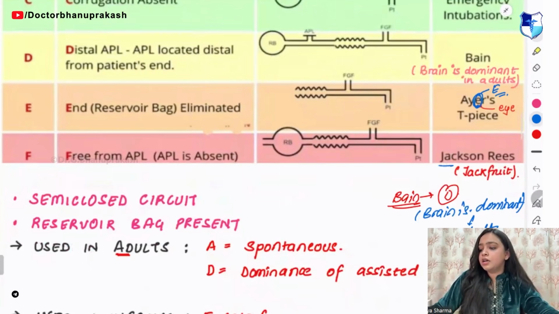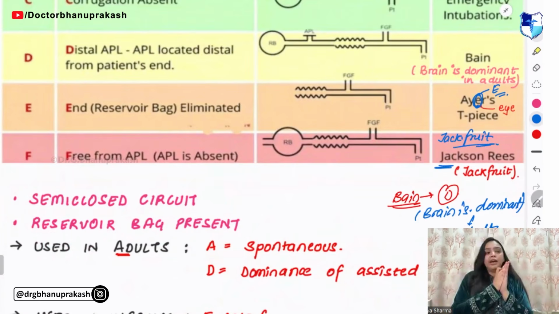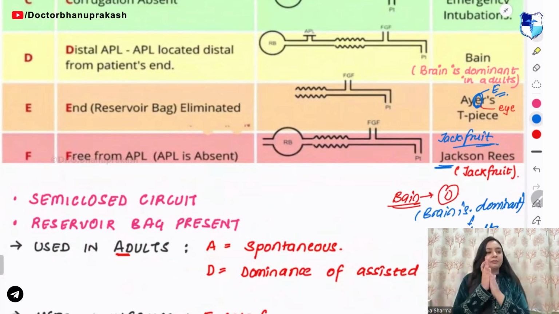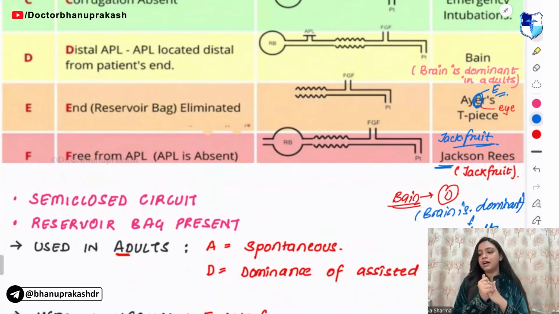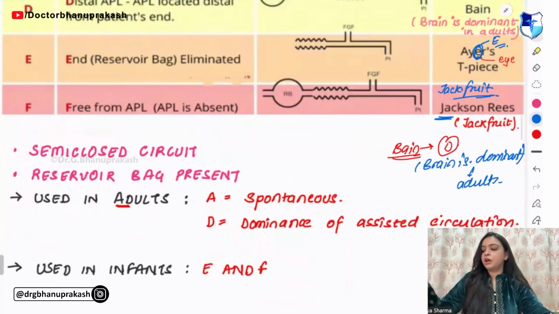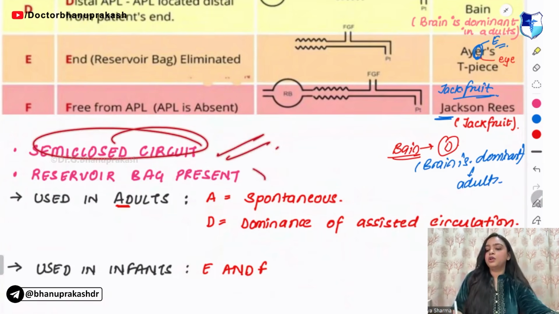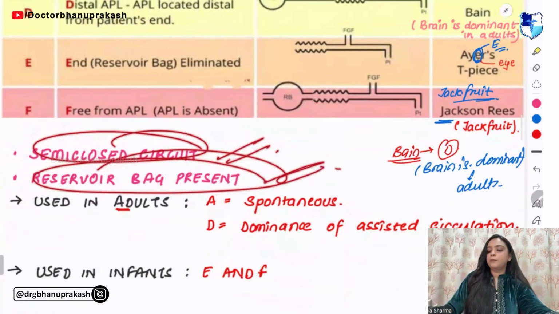Then you have the Jackson-Rees. So remember, jackfruit, right? You must have eaten jackfruit. Remember it with the help of jackfruit. Jackfruit means Jackson is type F. Now Mapleson circuit is a semi-closed circuit and the reservoir is present.